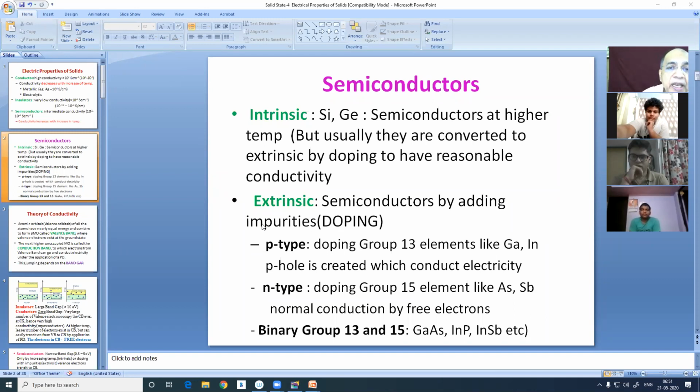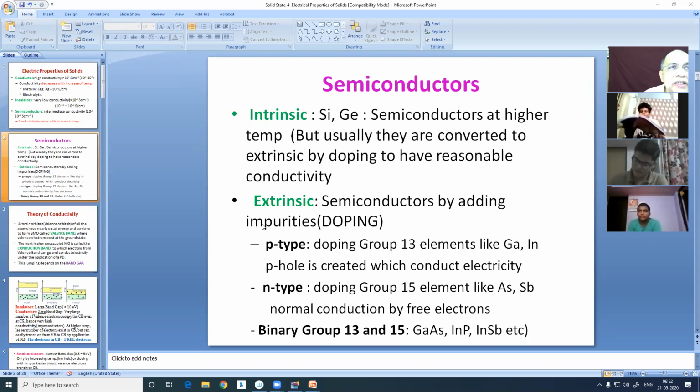They are called intrinsic semiconductors. They are also called high temperature semiconductors, which are untenable for room temperature use. So some modification has to be done onto intrinsic semiconductors like silicon and germanium so that they can be used at room temperature.